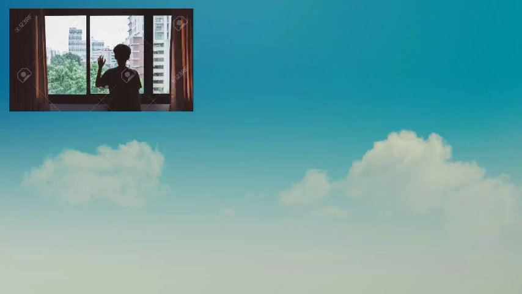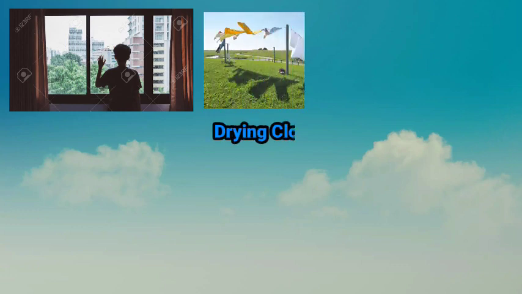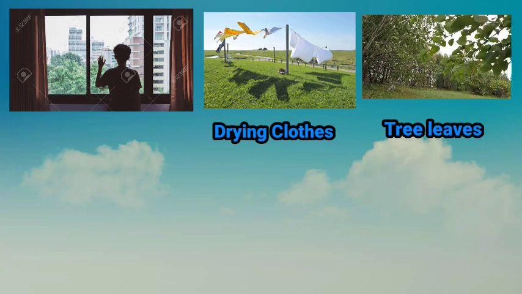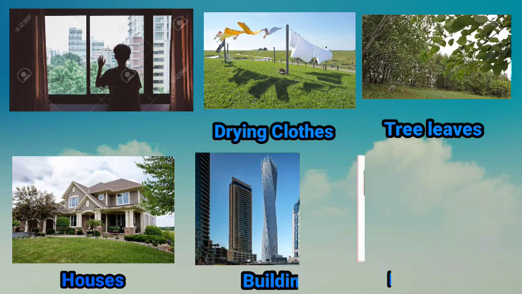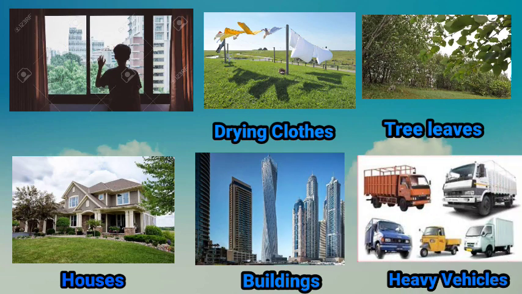Children, can you tell? See outside the window of your classroom. Which objects are moving and which are still? Children, when we look outside the window, we can see the drying clothes and the leaves of the tree moving in the wind. But the houses, buildings, heavy vehicles and other heavy objects are still in their place. They are not moving.